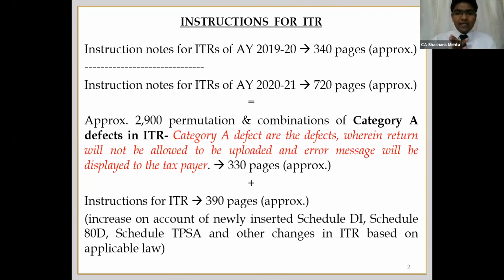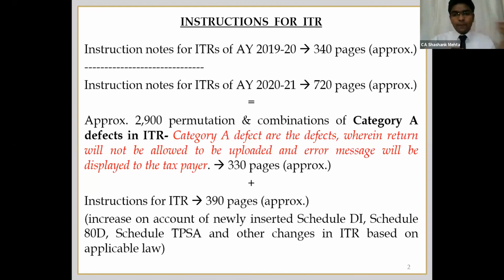So suppose you're filing return of income and in the field of section 80C, you enter an amount, say 2 lakh. Then an error or information message pops up that the maximum deduction allowable under Chapter VI-A under the specified section should not exceed 1,50,000 rupees. This error message or information message which pops up is a kind of category A defect.